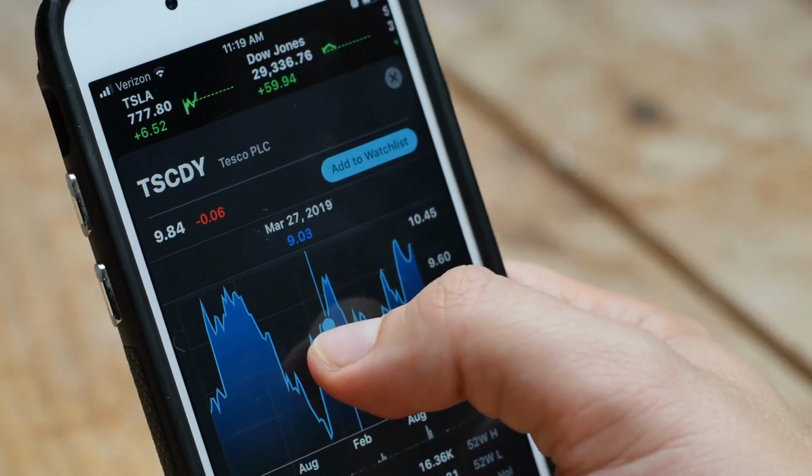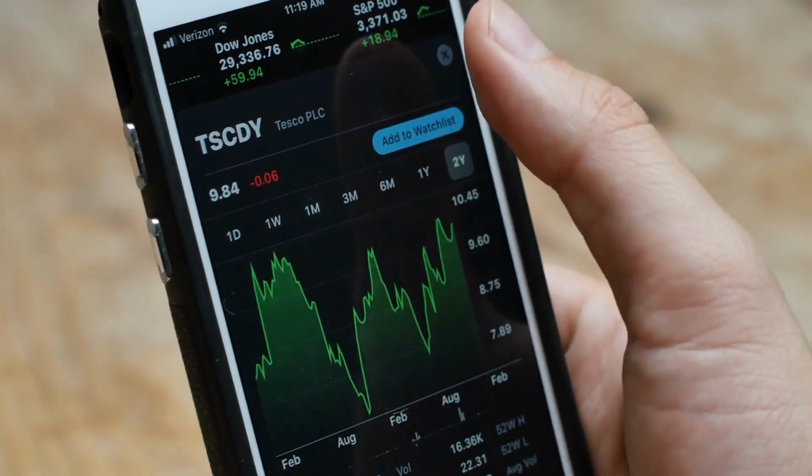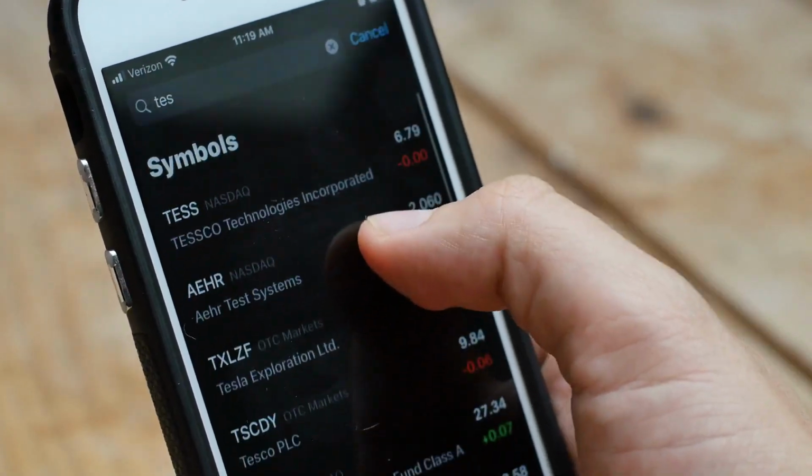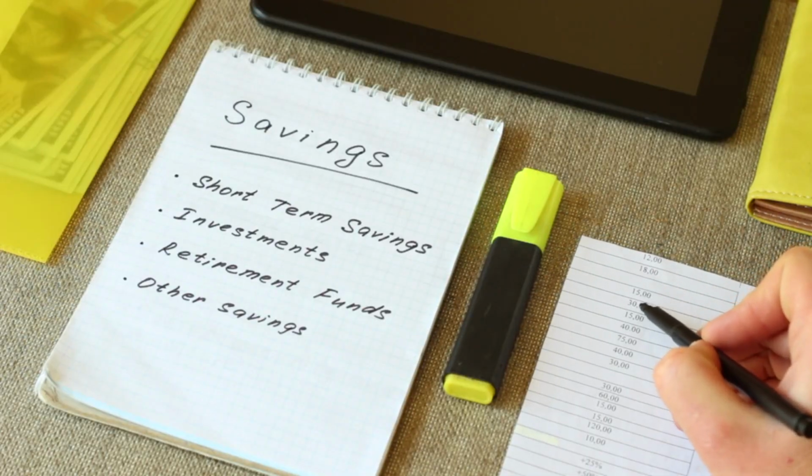Let's compare the advantages and disadvantages of long-term and short-term investing so you can decide which strategy works best for you. Common assets in short-term portfolios.